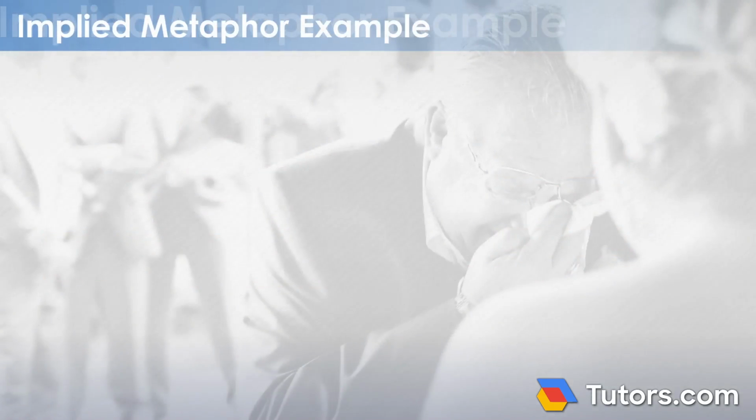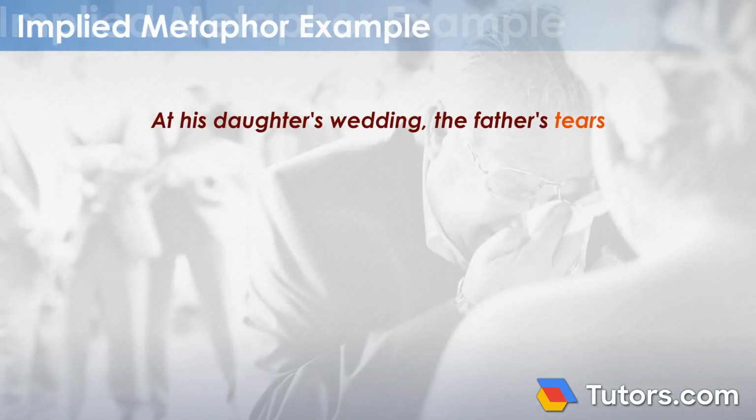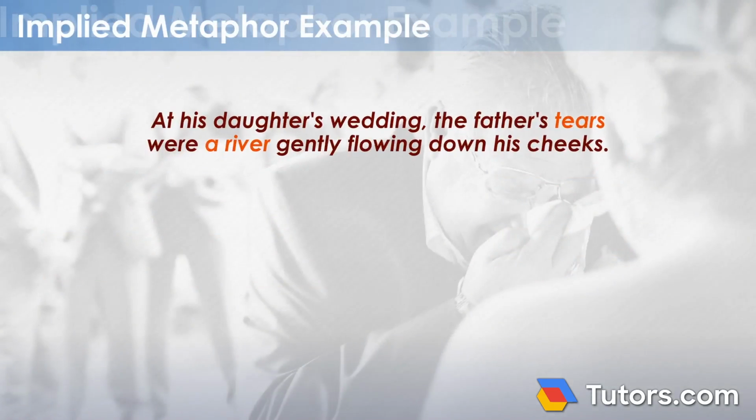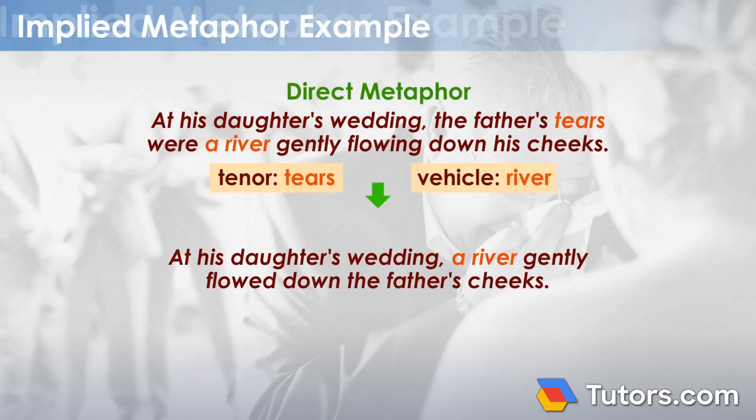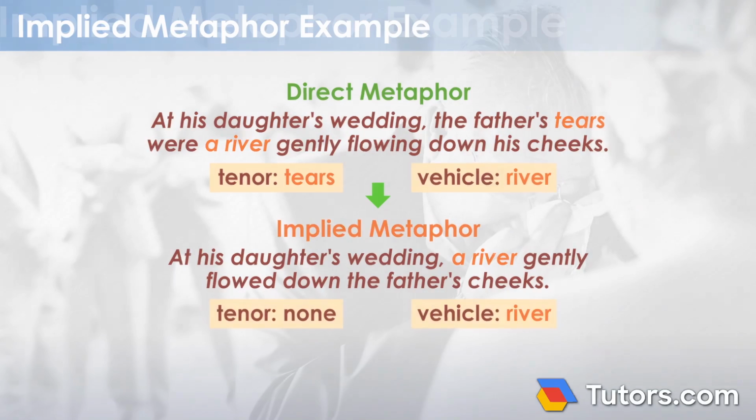Here is an example. At his daughter's wedding, the father's tears were a river gently flowing down his cheeks. This is a direct comparison, tears to river. At his daughter's wedding, a river gently flowed down the father's cheeks. This version removes the word tears, making it implied.